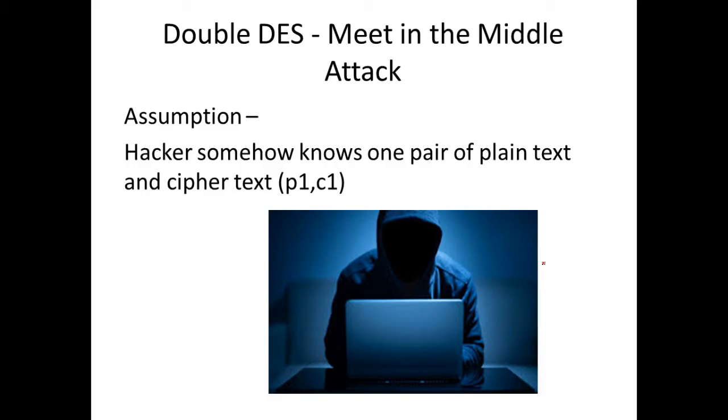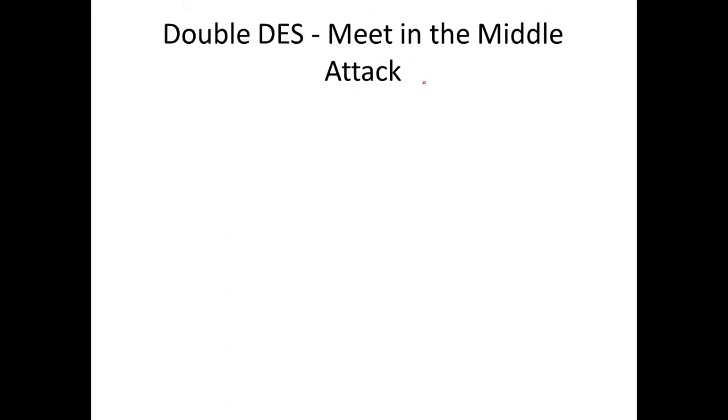Double DES suffered from an attack type called the meet in the middle attack. We'll look at a brief overview of this attack. The assumption is that a hacker somehow gets to know a pair of your plain text and its corresponding ciphertext. Let's assume this hacker has a hold on this. He doesn't know the key, but he knows that for this plain text block, this is the ciphertext. Using this, he will be able to crack double DES, and that attack is called the meet in the middle attack. Let's go and visually see what this attack is.